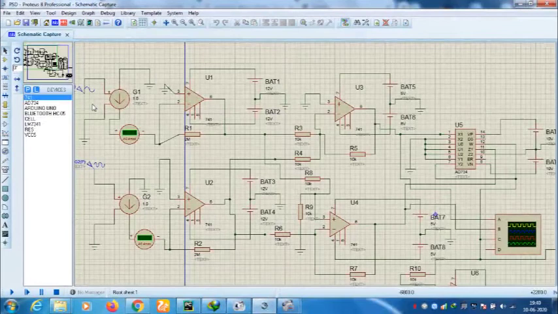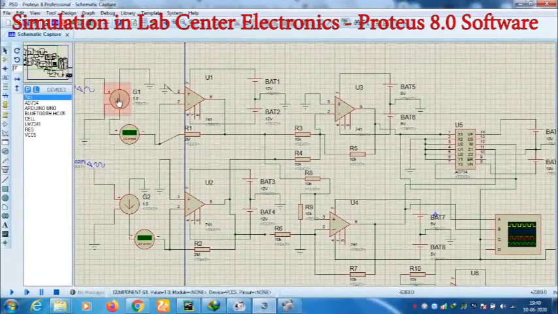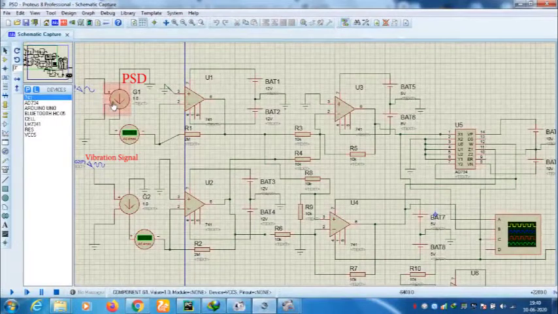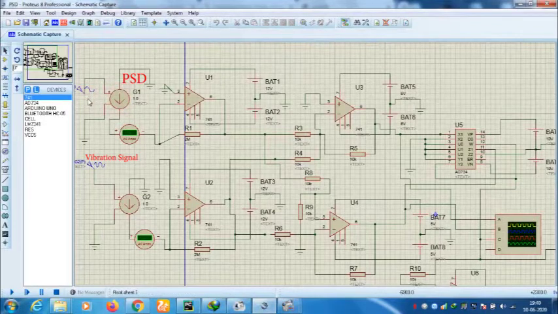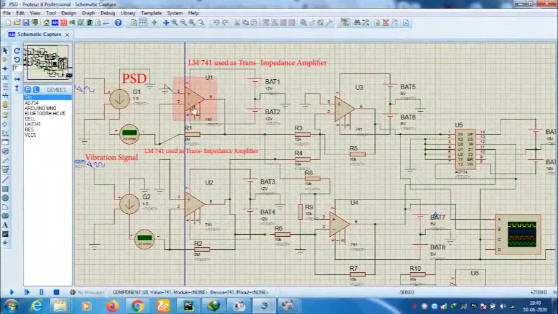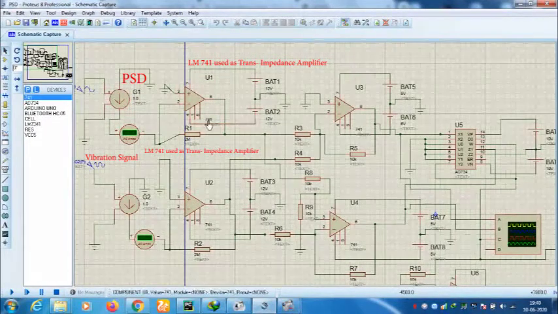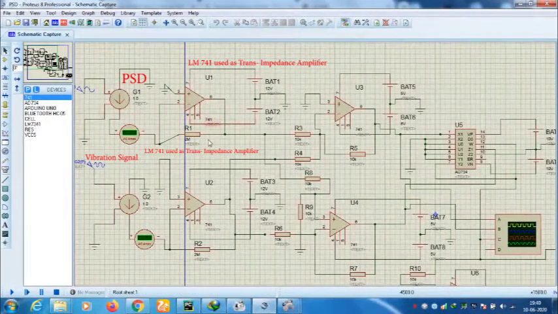We also simulate our circuit in Proteus software, in which the position sensitivity detector is replaced by a voltage controlled current source. Hence, there are two anode currents, so we take two current sources in which input voltage is equivalent to the vibration of the target. The output of both anode currents goes to the transimpedance amplifier circuit, which is designed by LM741 IC, which converts current into voltage.